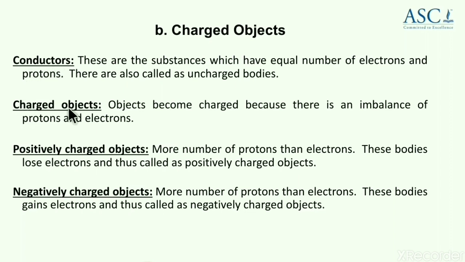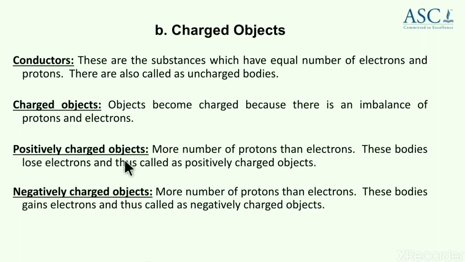Now here are the charged objects or bodies, how we actually consider them. Objects become charged because there is an imbalance of protons and electrons. I told you, if you find deficiency of electrons or excess of electrons in any body, then you can say that they are charged objects. There are two types, positively charged objects and negatively charged objects.